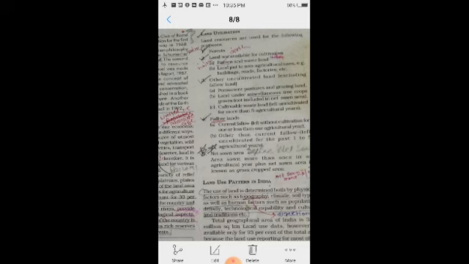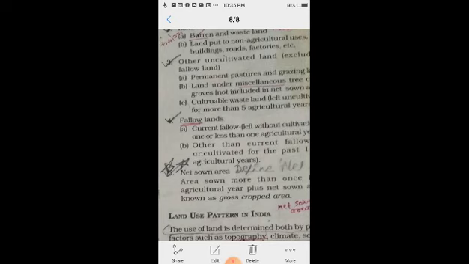Second, land under miscellaneous tree crops. Miscellaneous tree crops groves are not included in the net sown area.